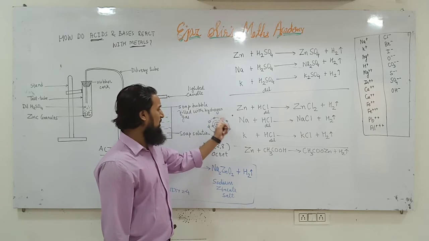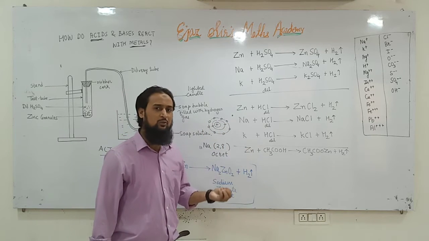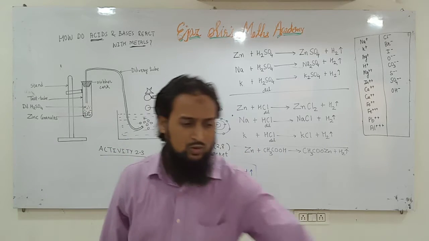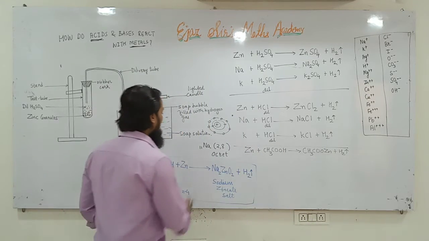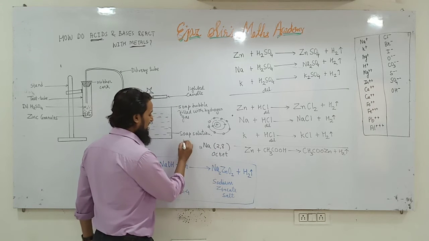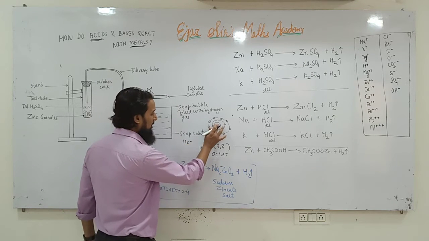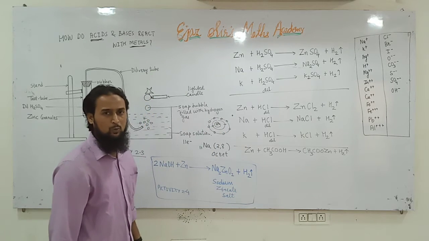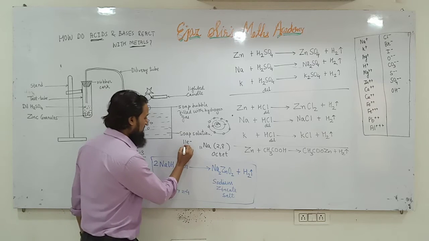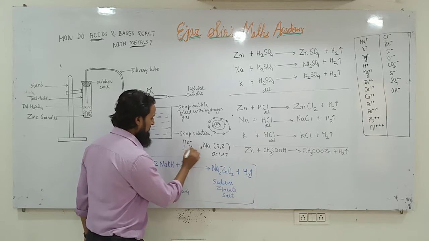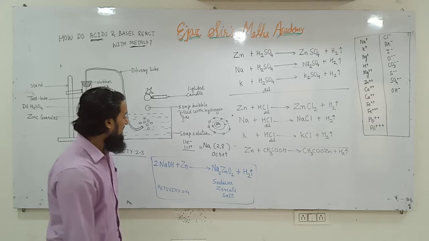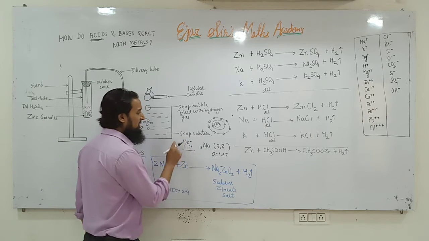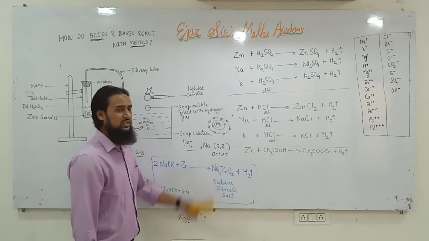Every atom tries to have 8 electrons either by accepting 1, 2 or 3 electrons or by giving 1, 2 or 3 electrons. Now, how many electrons were present in sodium? 11 electrons. And in the nucleus, how many protons were present? 11 protons. So it was balanced. The charges were balanced. It was a neutral atom. But now since sodium has donated 1 electron, there are only 10 electrons in sodium atom. In the first orbit there are 2 electrons.